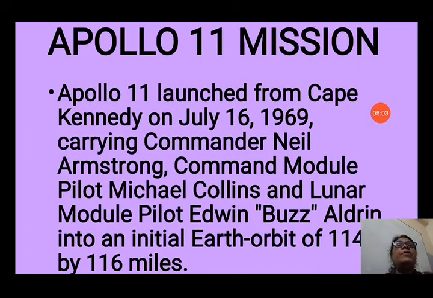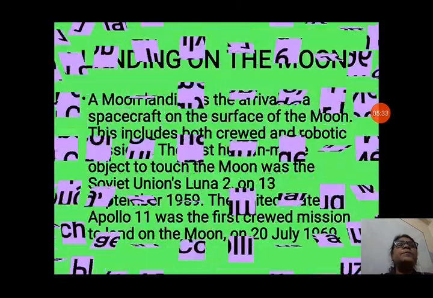The Apollo 11 mission. Apollo 11 launched from Cape Kennedy on July 16, 1969, carrying Commander Neil Armstrong, Command Module pilot Michael Collins, and Lunar Module pilot Edwin Buzz Aldrin into an initial Earth orbit of 114 by 116 miles. So, this is the Apollo 11 mission. Now, next we will see about the other facts.